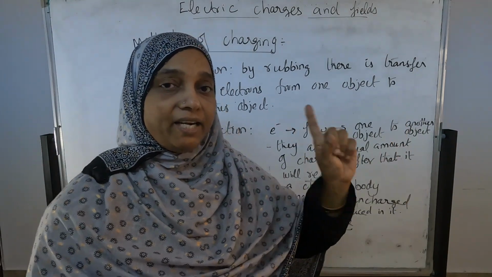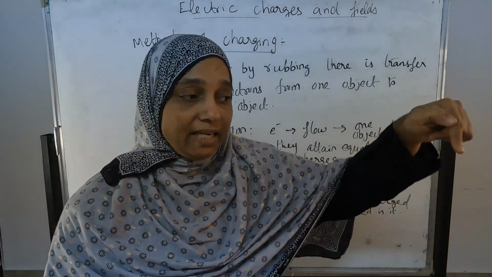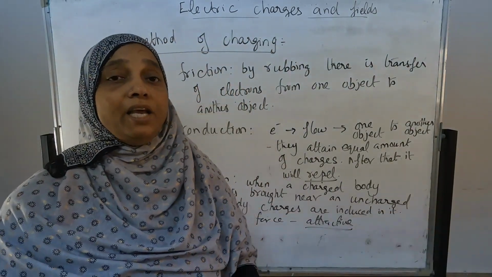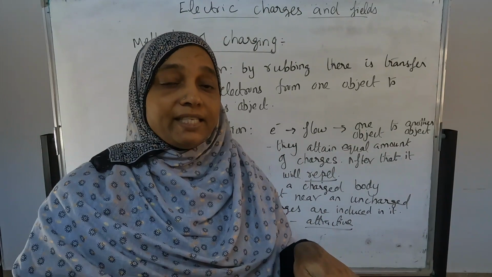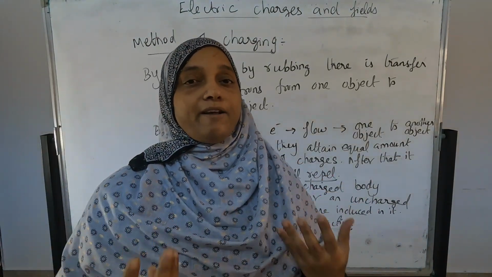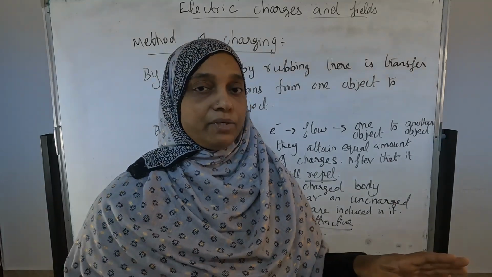What we studied in the electric gold leaf experiment: positive when I am touching, inside also positive. So they are repelling. When both bodies attain an equal amount of charge, they start to repel each other. They are not attractive forces.